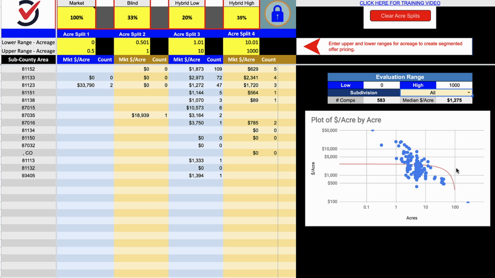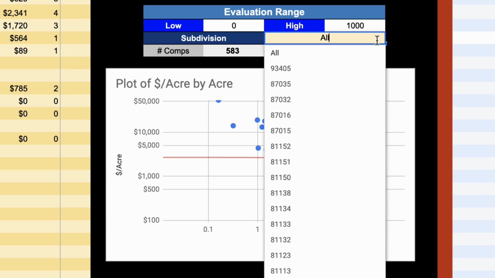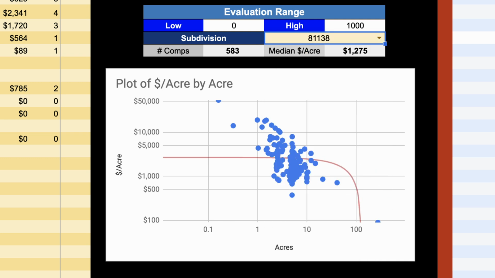And then you can also sort this scatter graph either by all of the comps, so literally everything is showing up right here, right now, or you can just isolate one zip code or market segment at a time as you defined it in the first place. And by default, it's going to use zip codes, but you don't have to do it that way.